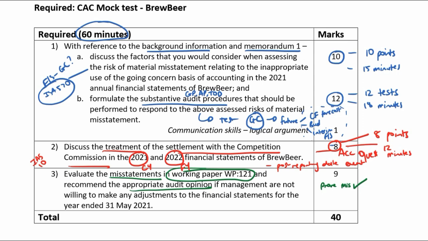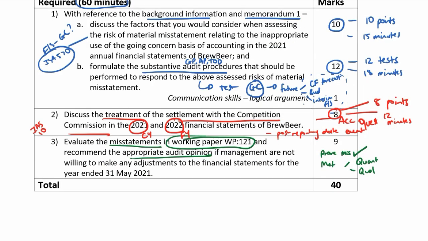So when I evaluate a misstatement, I need to consider if it's materially misstated, quantitatively and qualitatively. I need to discuss if it's factual, judgmental, or projected. This will be a disagreement because they will not adjust.